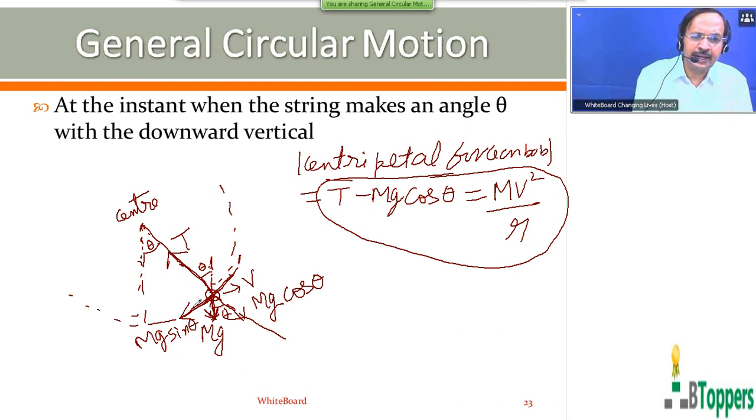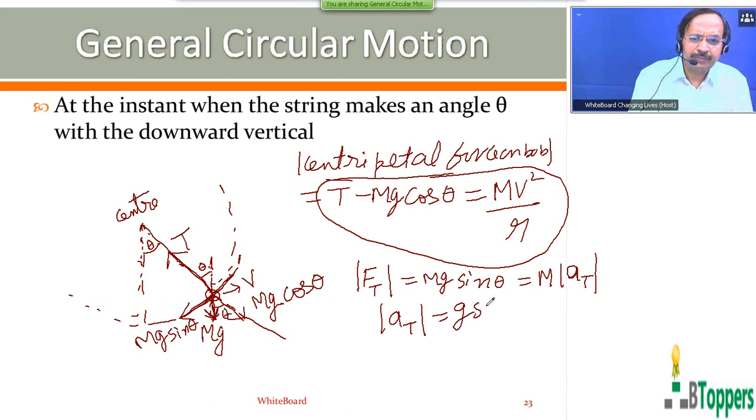Of course, the component mg sin theta acts tangential to the circular path. So the magnitude of the tangential force on the bob in this position will be mg sin theta. The magnitude of the tangential force can be written as mass into the magnitude of the tangential acceleration. So the magnitude of the tangential acceleration of the bob we can write as g sin theta.